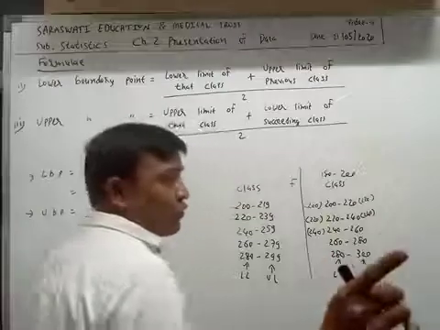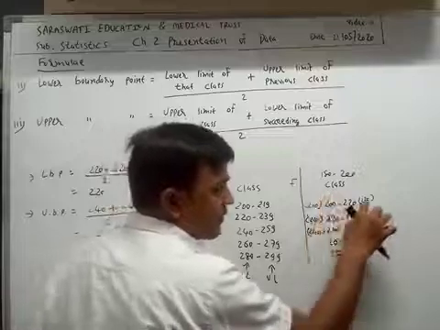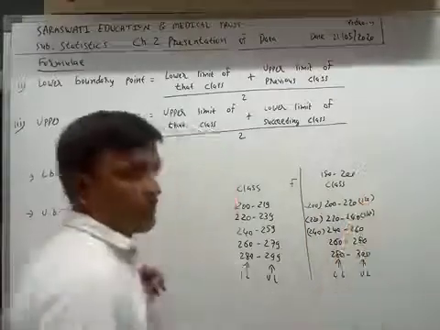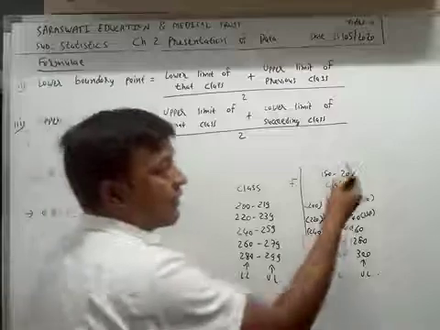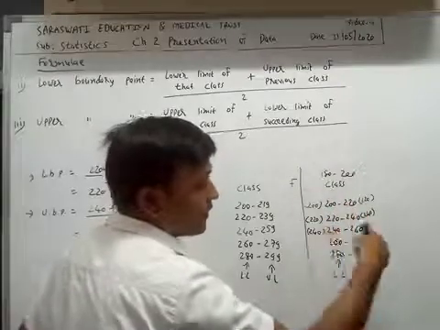You can also see that the upper boundary point of the first class makes the lower limit for the next class.